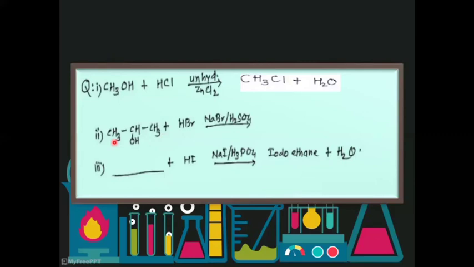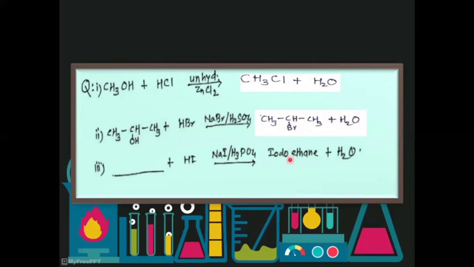This example: CH3CHOHCH3, isopropyl alcohol plus HBr. This is a secondary alcohol. NaBr plus H2SO4. It gives isopropyl bromide plus H2O.